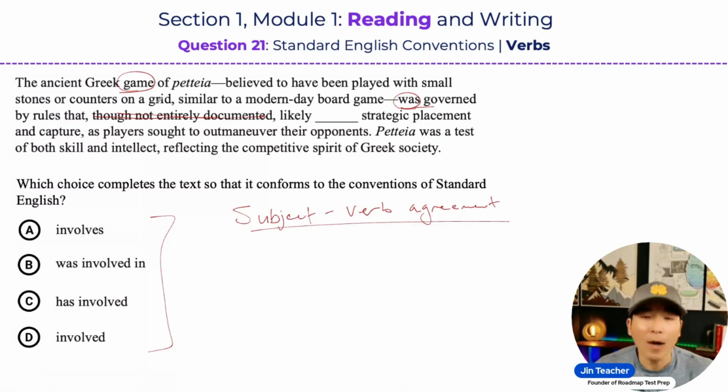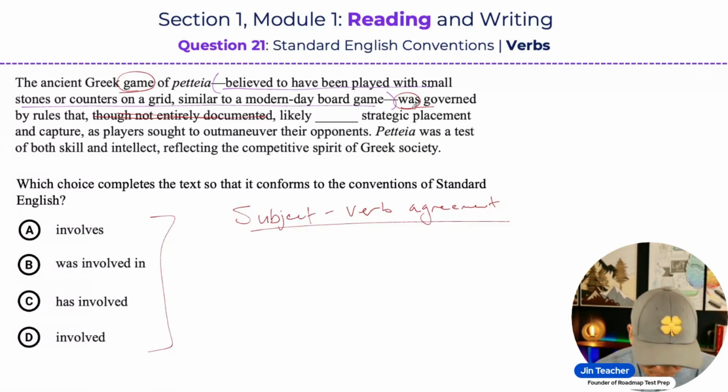That's the most obvious and straightforward way that the SAT will test you on subject verb agreement. Now, one of the ways the SAT makes it harder for you to figure out what the subject is, that matches what the verb should be, is that the SAT is going to place a lot of additional information, extra information stuff is what I call it, between the subject and the verb. So in this case, you notice that the SAT uses these two dashes. All of this stuff is just interrupting you. It's trying to distract you from what the subject should be.